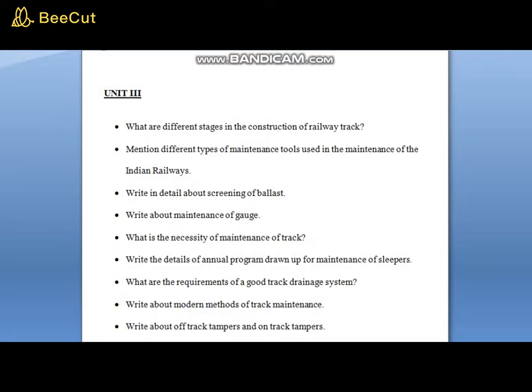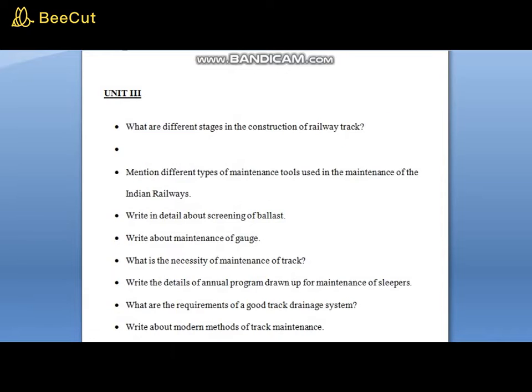Next question: what are the requirements of a good track drainage system? Write about modern methods of track maintenance. Write about off-track dampers and on-track dampers. You need to write about these two: off-track dampers and on-track dampers. Okay. Now let us go to the answers of the following questions.